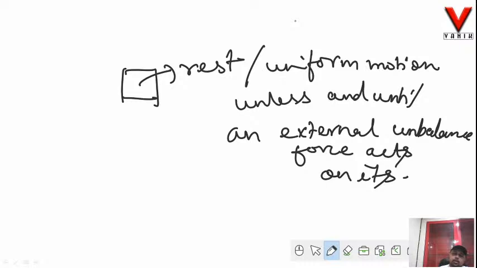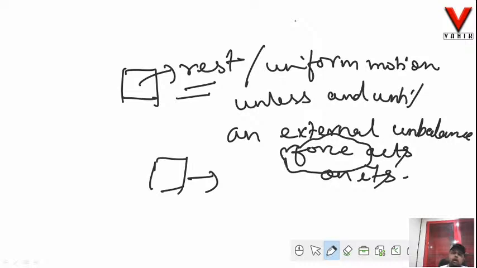That means if a body is at rest, it will always remain in rest. If a body is in uniform motion, it will always remain in uniform motion unless and until an external unbalanced force acts on it. Alright, so this is nothing but Newton's first law. Quite theoretical in nature, we do not have any mathematical derivation for this particular concept. Alright. So now let us understand what is known as inertia of rest and inertia of motion.